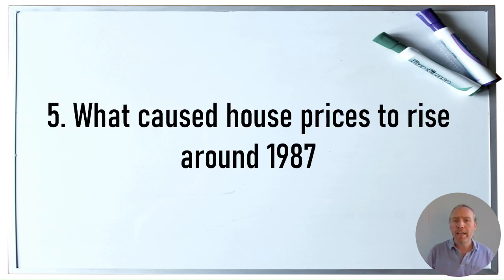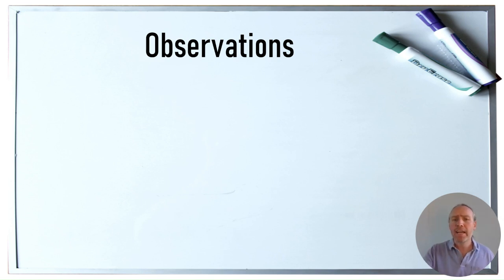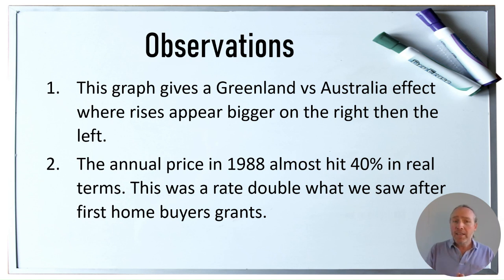Something that I haven't heard a good explanation for is what caused house prices to rise around 1987. It doesn't look so impressive on this graph, but at this point, you have the fastest growth that is experienced anywhere on this graph. At this particular point, house price growth is approaching 40% per year. Because of the compounding nature of the data, the stuff on the right appears bigger than the stuff on the left. It's a bit like Greenland versus Australia when you have a look at it on a map. In 1988, house prices were at 40%.